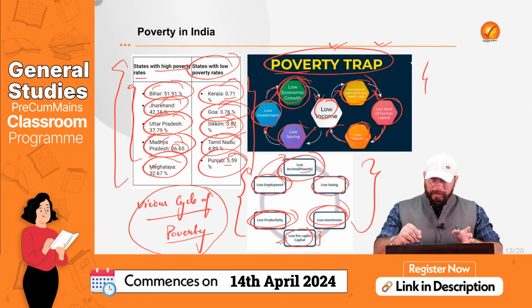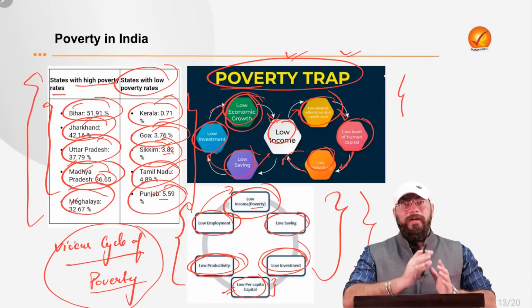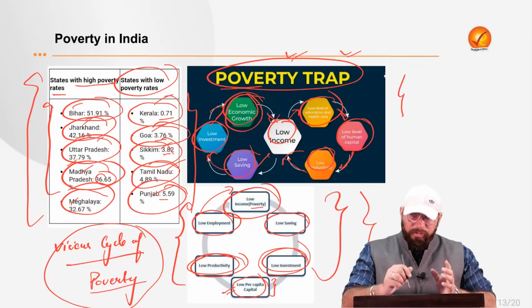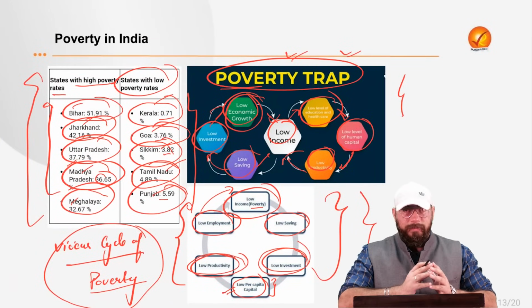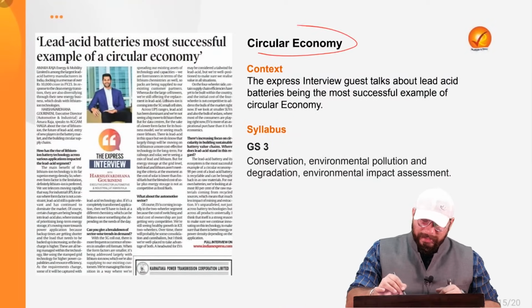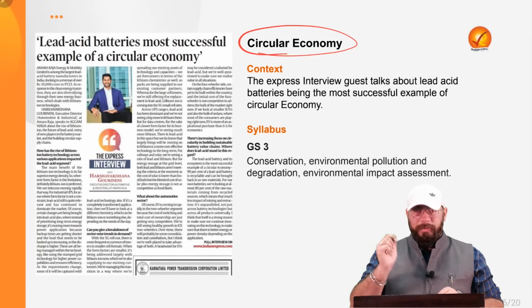Now, these two diagrams which we saw, of course, you can note them down in your class notes, in the personal notes which you make, and you can definitely draw them directly in your answer scripts. Of course, it will fetch you good marks if a question on poverty comes. Try to draw these diagrams or flowcharts. Now, moving on to the next topic, that is circular economy. A very simple and small topic.